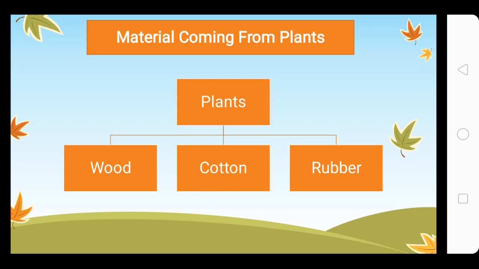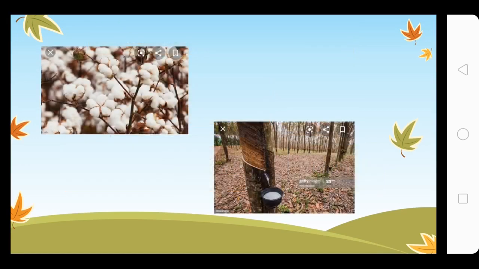They are very light in weight, and we often see them flying around us on a windy day. So cotton comes from plants. Then we have rubber. Rubber also comes from plants. There are certain plants that have a white liquid that flows from them, which is used to make rubber. As you can see in this picture, this is the cotton plant.